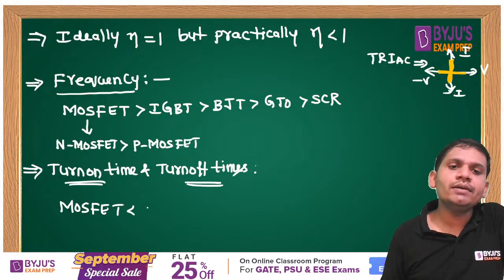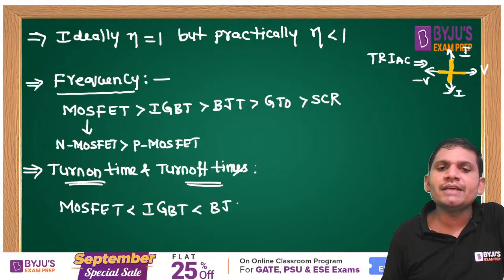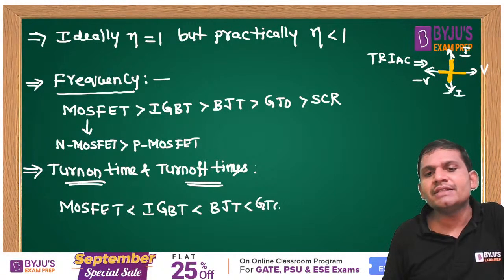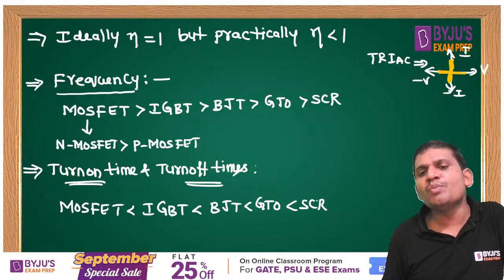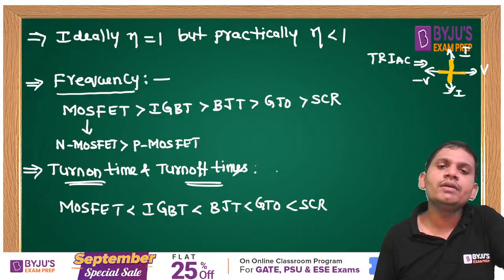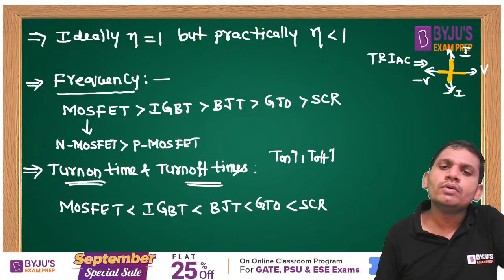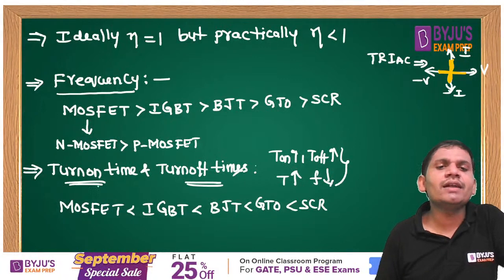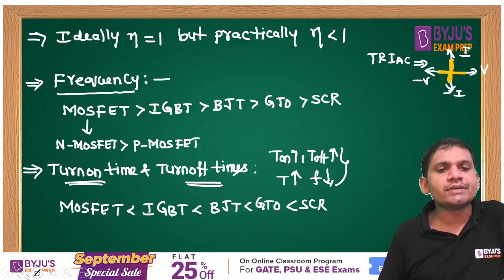MOSFET is less than IGBT is less than BJT is less than GTO is less than SCR. SCR has more turn on time and turn off time. Why? If on time and off time are more, T is more, so frequency is less. That is the reason we get exactly the opposite, students.